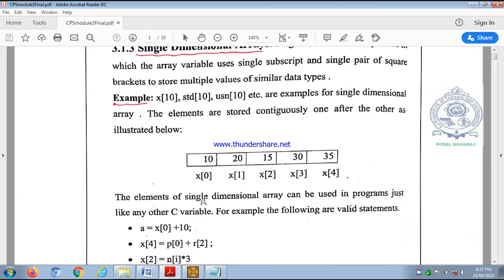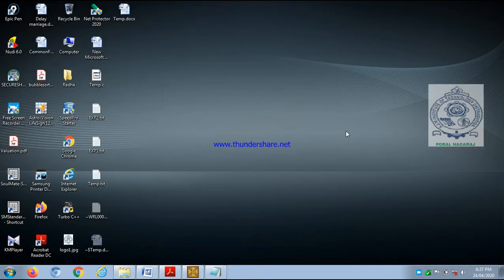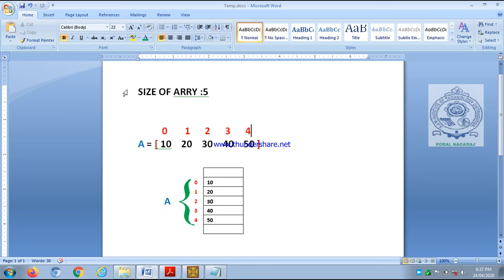So the elements of a one-dimensional array can be used in programs just like any other variable. That's why we call them subscripted variables. So here we can say, for example, an array will have a size. What is the size of the array? The total number of elements present in an array is called the size of the array. Let's assume that our array has 5 elements. Then we will say the size of the array is 5.